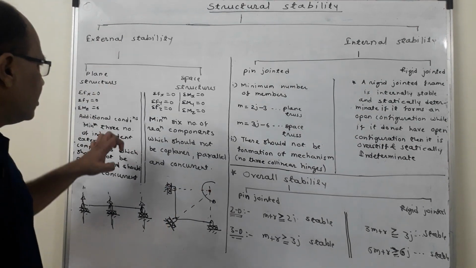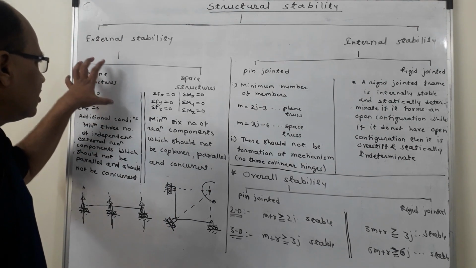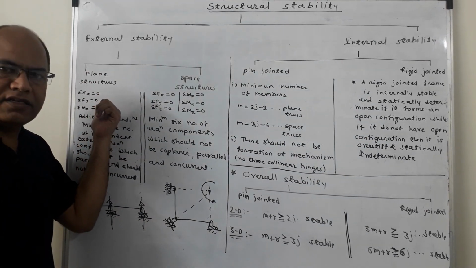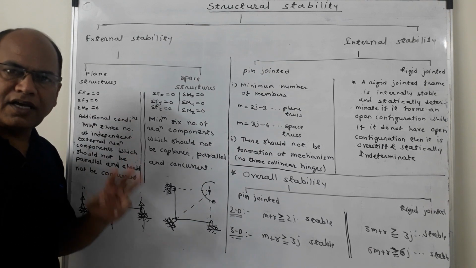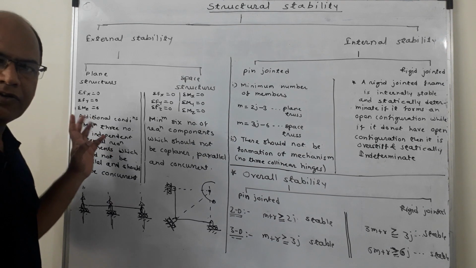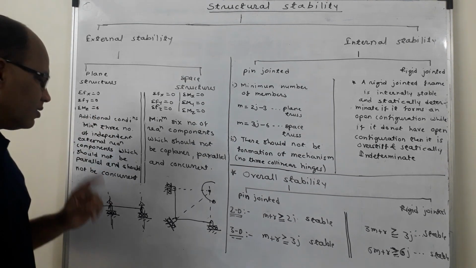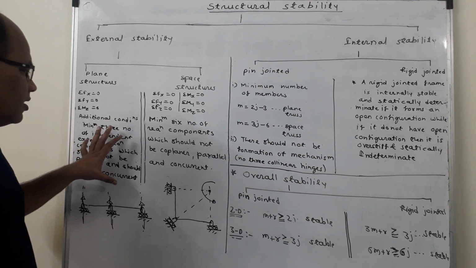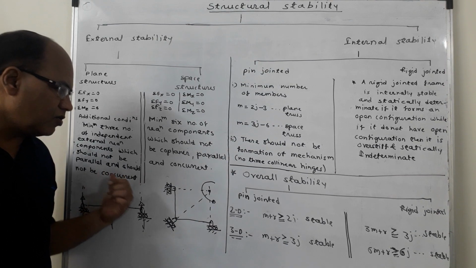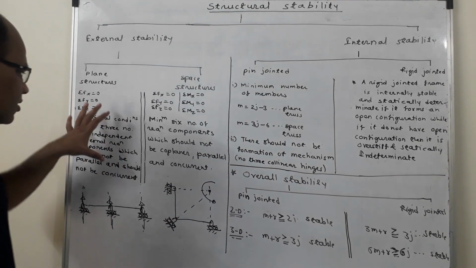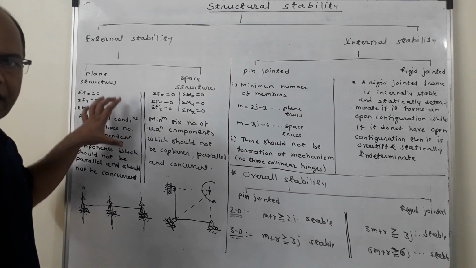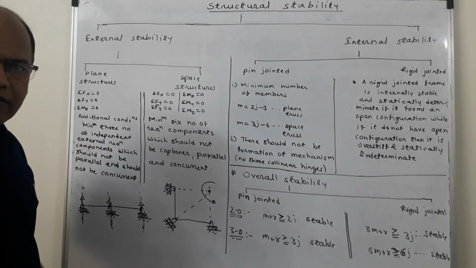Again, the additional conditions which are necessary for a structure to be externally stable are like this. Now in case of plane structure, the minimum number of reactions to be provided by the supports should be equal to 3. So minimum number of reactions is 3. Second, these reactions provided by the supports should not be parallel to one another, and these reactions should not be concurrent. The reactions should not be parallel and the reactions should not be concurrent.